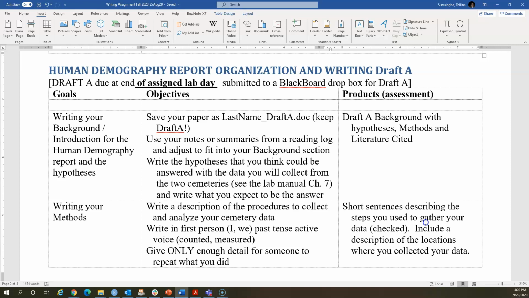When you report your methods, write it in first person, active voice, past tense, not in the introduction form. Don't write in the third person. Don't write in the future tense. You have to write it as if you have already done it. In reality, when you finalize the write-up, you will have collected the data. So first person, past tense, active voice, not passive voice, not third person. Okay.